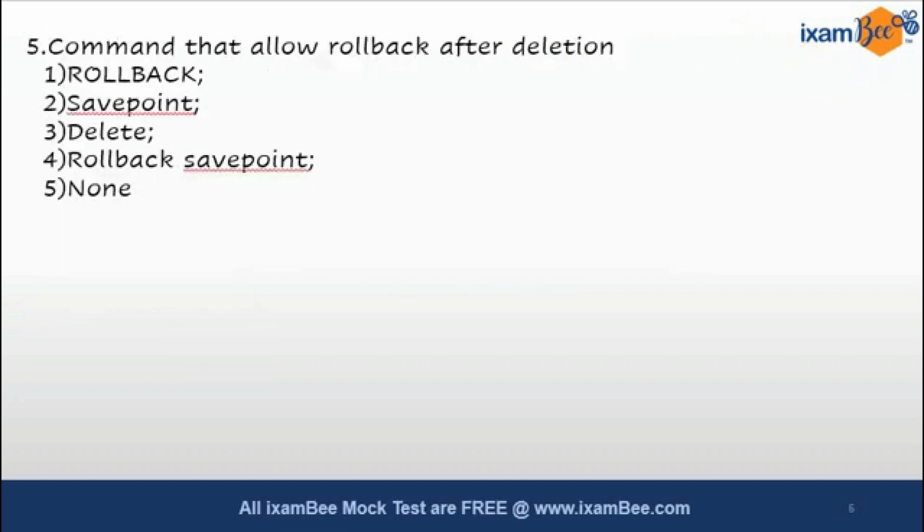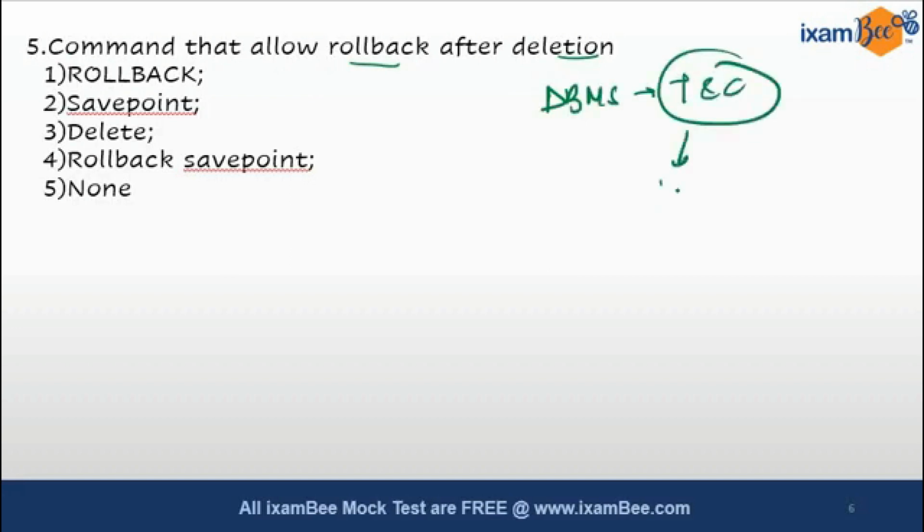Now coming to the last question for this particular video, we have: commands that allow the rollback after deletion. So whenever we roll back, this is a DBMS question related to transaction and concurrency, and this particular topic accounts for 10%, which is DBMS basically. So the command that allows rollback after deletion is actually the rollback command. The rollback command will allow you to roll back to the previously saved state. So even if you have made a deletion, you can still roll back that particular thing.